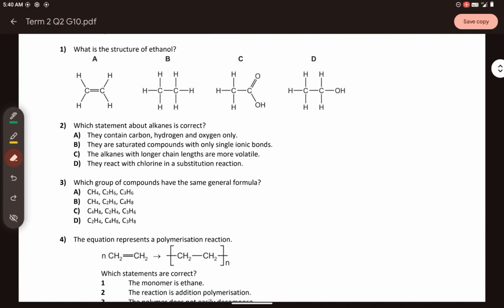Hello everyone, this lecture video is all about a revision on your quiz 2 in chemistry. So let's start with a multiple choice. You have here the following. What is the structure of ethanol?